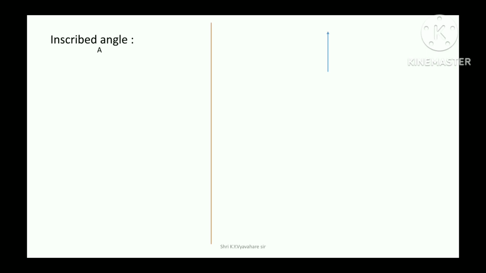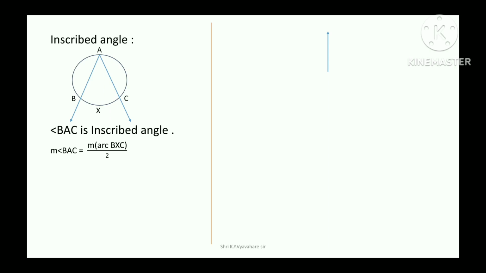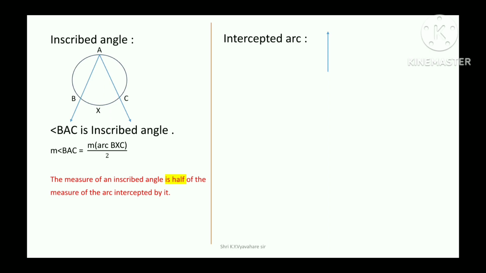Inscribed angle. Angle BAC is inscribed angle. Measure of angle BAC is equal to measure of arc BXC divided by 2. The measure of an inscribed angle is half of the measure of the arc intercepted by it. Intercepted arc.